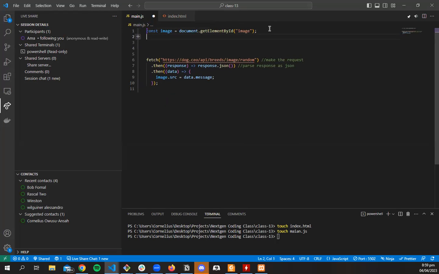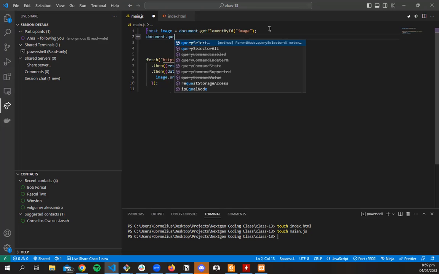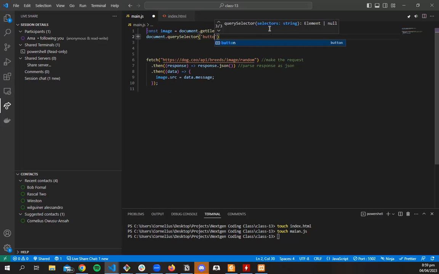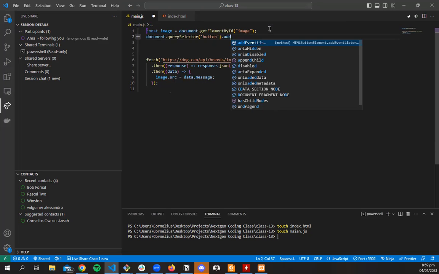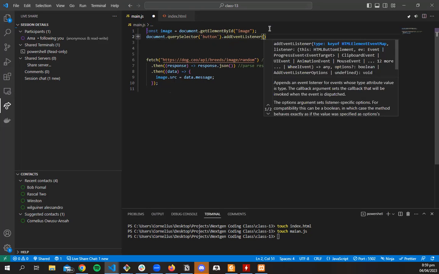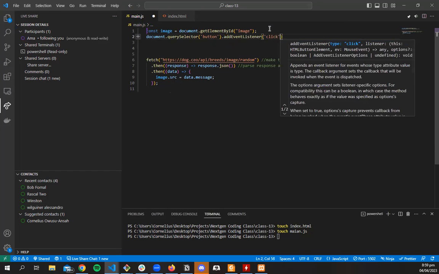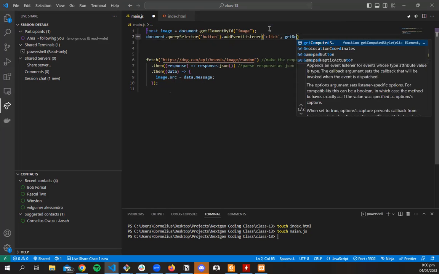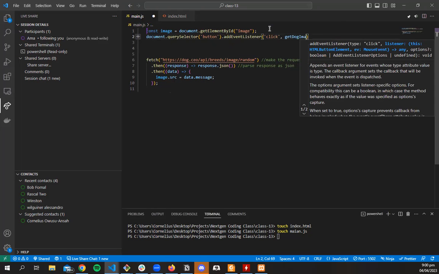If we save this, we could come here and grab the button. So we could do document.querySelector button, because as you remember, that's one of the ways we could select it, and I didn't give it an ID. Then we could add an event listener. The event we want is click, and every time a person clicks it, we want to run a function called get dog image.